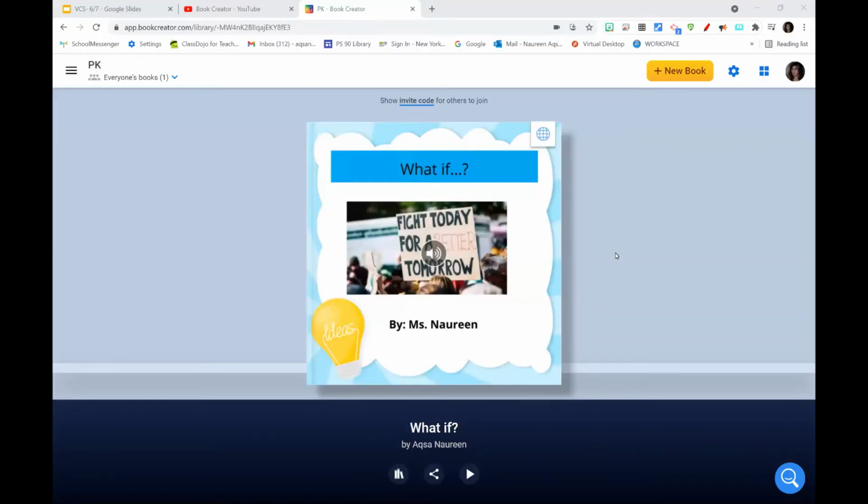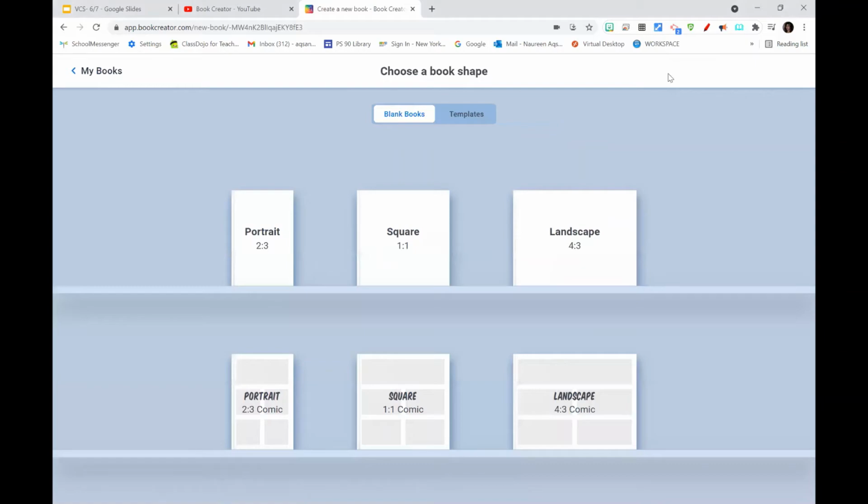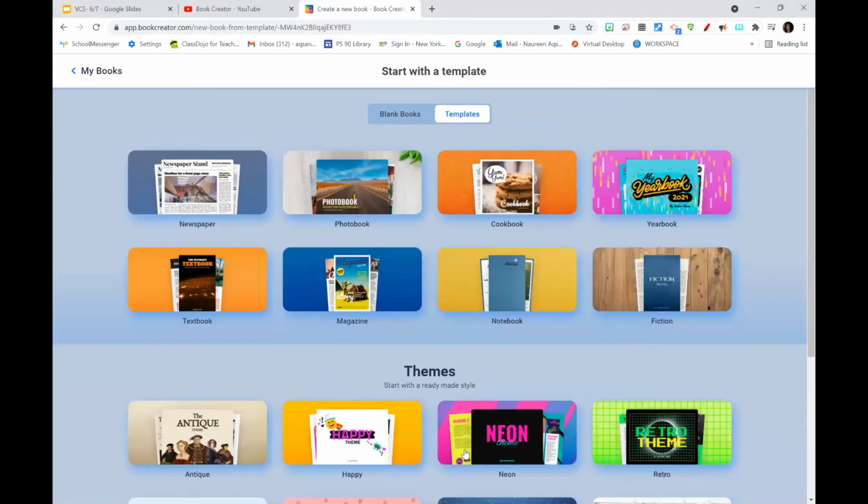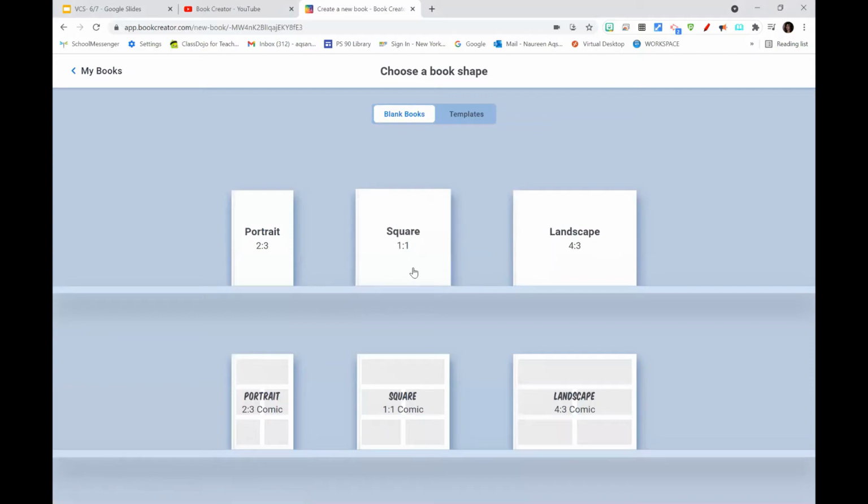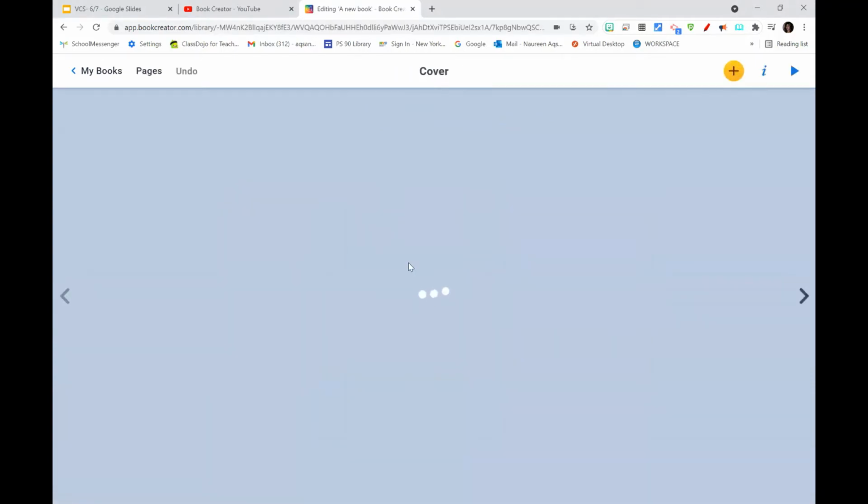Okay, so this is what the online Book Creator platform looks like. Once you log in, you won't see any books here because you have not created any books. But once you do, you will be able to access all your books here. So to get started, the first thing you will need to do is click on this button that says plus new book, and you will be able to start using a template. You can use a blank book template, or you can utilize some of the templates that they have available for you. So let's just start with a blank template, a square.